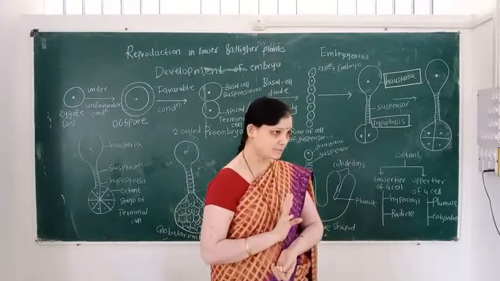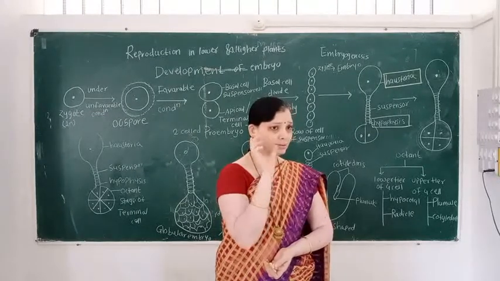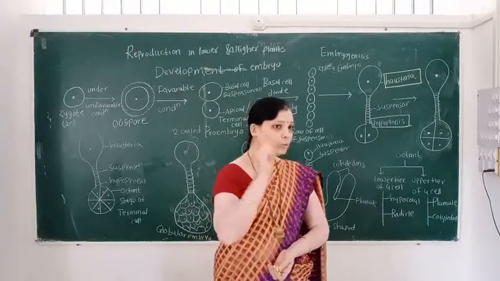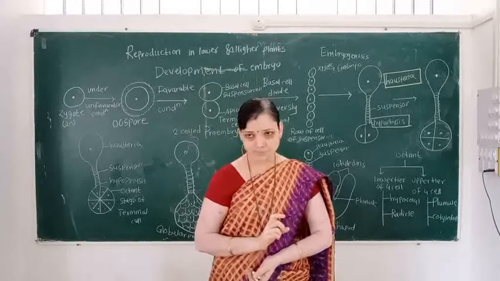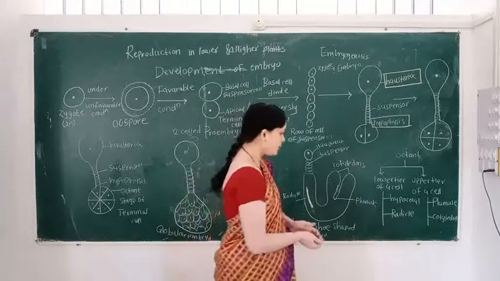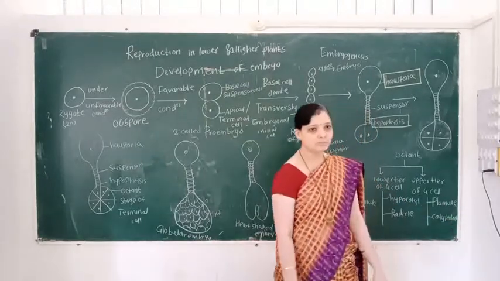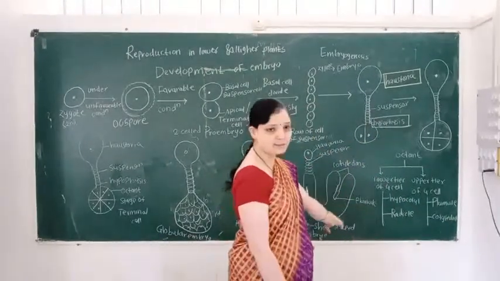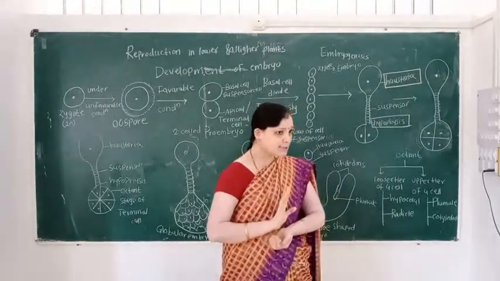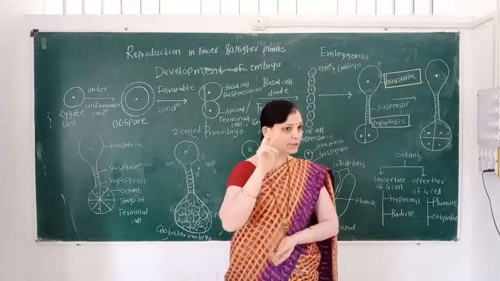In 11th standard, flowering plants, we learn these two terms, radicle and plumule. Roots develop from the radicle and the shoot system, that is the stem, develops from the plumule. So the radicle gives rise to the root system and the plumule gives rise to the shoot system. Radicle, root; plumule, stem.